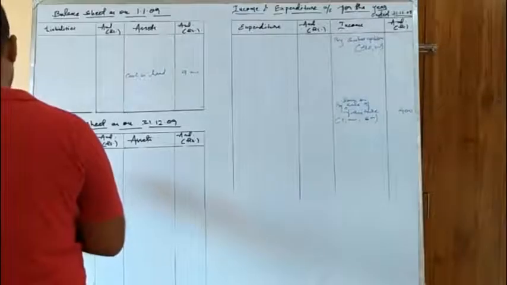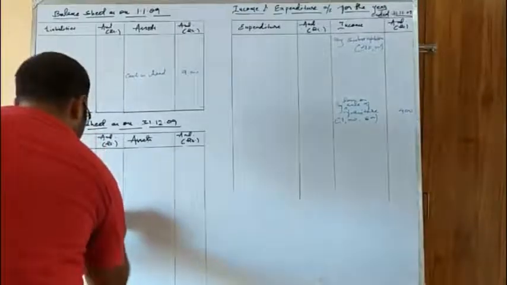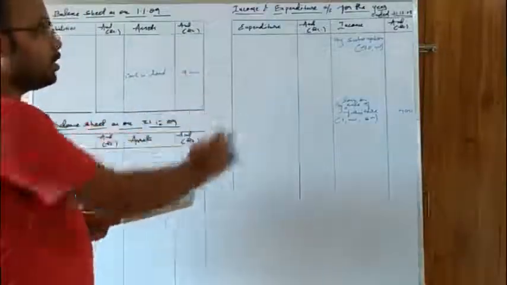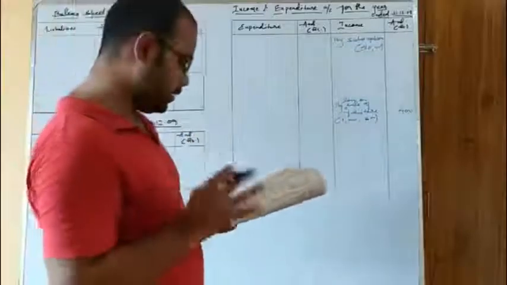Okay, so donation for function is 10,000. Since it is specified, it is a specific donation, and as you know, specific donations are taken to the liability side of the balance sheet, not to the income side of the income and expenditure account.